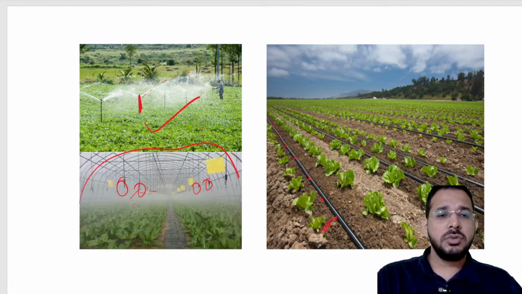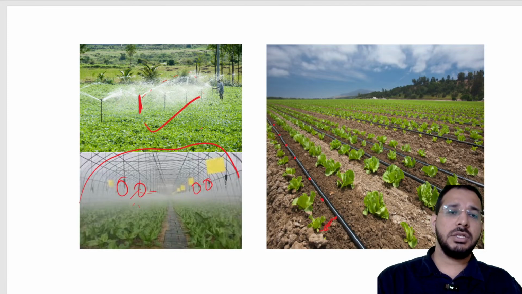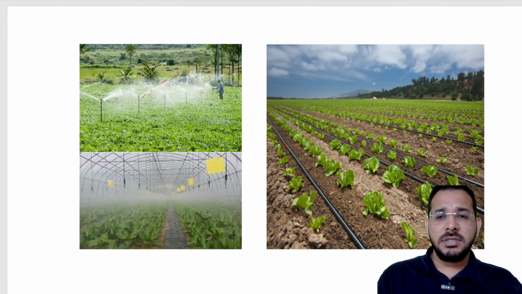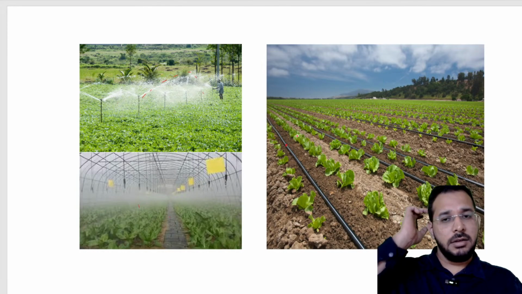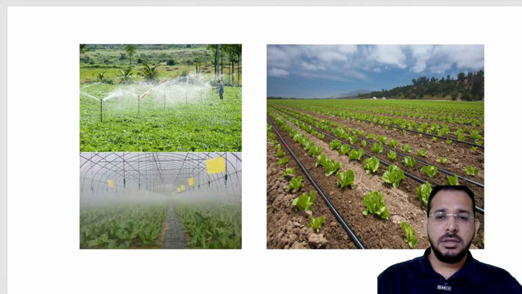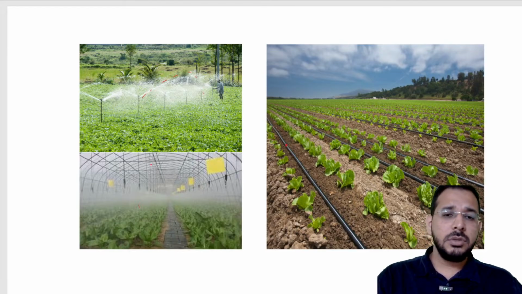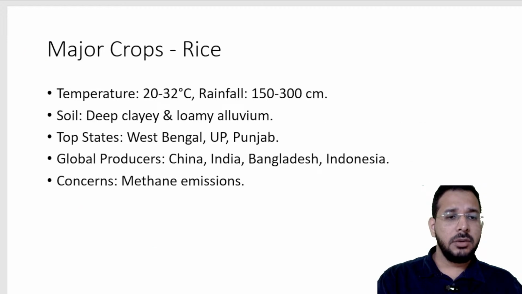But these also have some issues like technical issues. For example, if we talk about the drip irrigation, imagine the pipes are getting blocked, so some seeds will not grow. And for example, if some livestock passes from this field, some cows and buffaloes have passed, so these pipes will get destroyed. Now this will add some other extra burden to the farmer. So these are technical issues present. So this is micro irrigation.